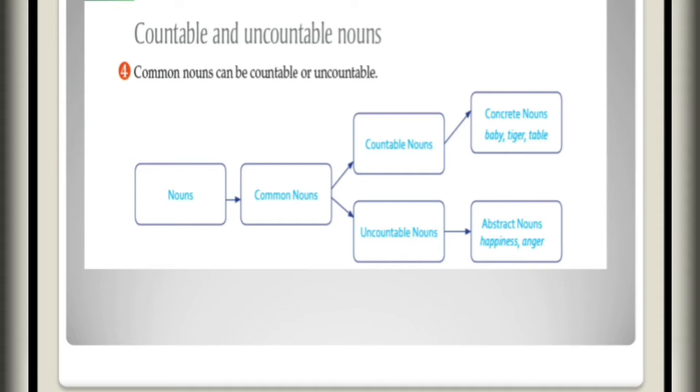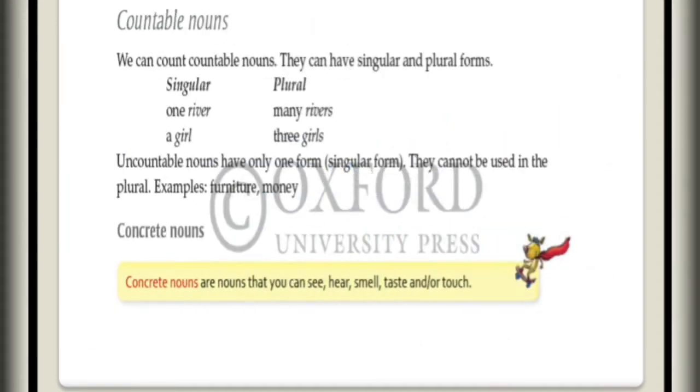Common nouns can be countable or uncountable. So, in the division of nouns, common nouns you can divide into two parts: countable nouns and uncountable nouns. Countable nouns, further, you can say, are concrete nouns. Now what is a concrete noun and what is an abstract noun, we are going to study further in this class.